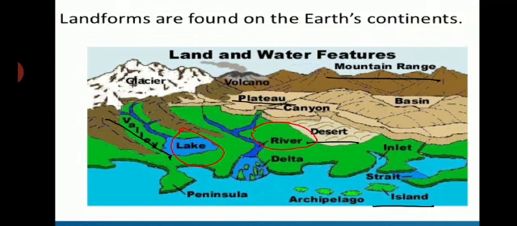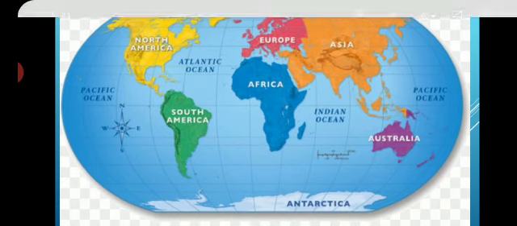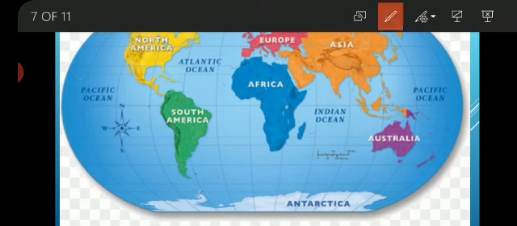As I said before, the landmass, that is Earth's surface covered with land, is divided into continents. The question will arise in your mind, what is a continent? A continent is a very large area of land.